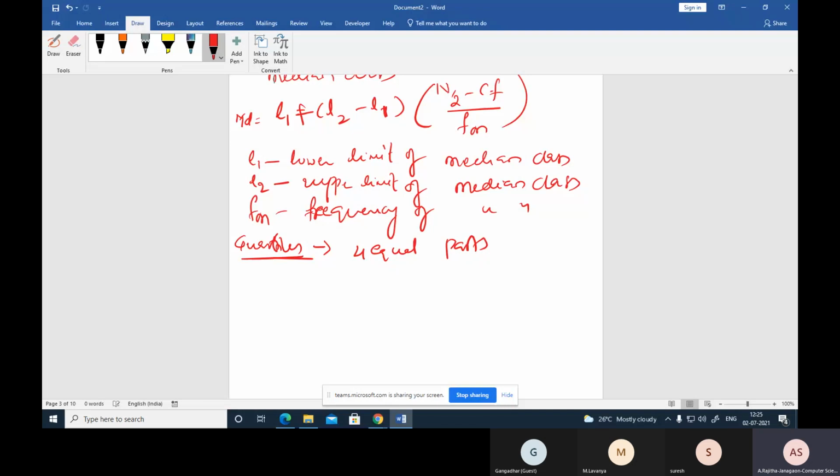These four parts are denoted by Qi, where i equals 1, 2, 3, 4. That means Qi is the value corresponding to the i times n divided by 4th value, after arranging the data in increasing order. So the same formula applies.